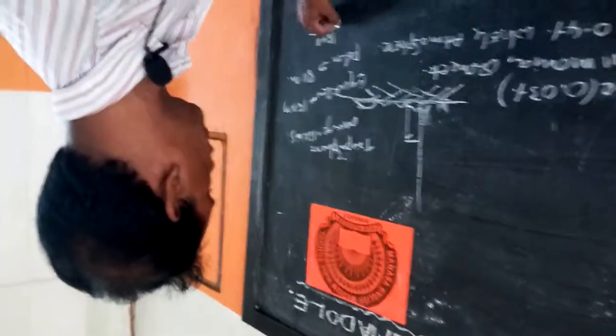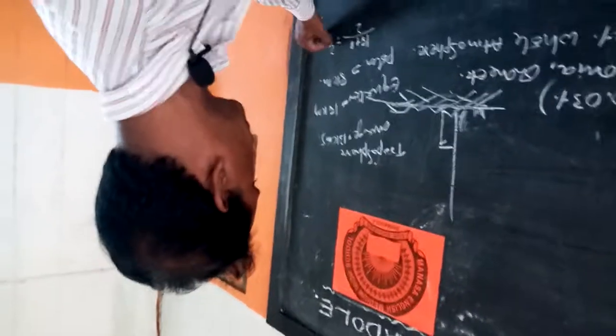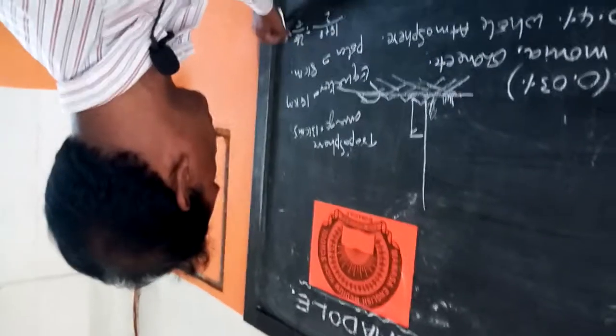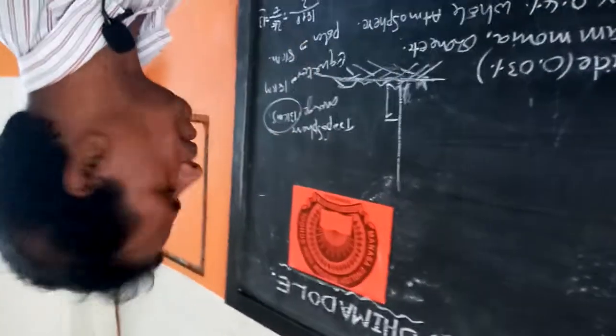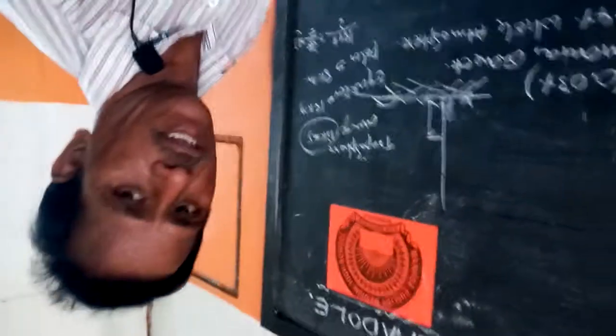Why is this? The average is 18 plus 8 by 2, which is 26 by 2, equal to 13 kilometers. That is the average thickness of the troposphere.